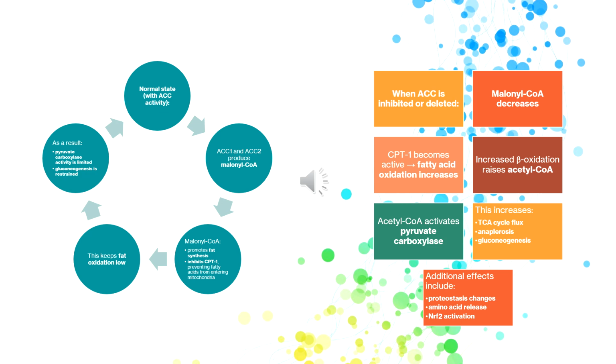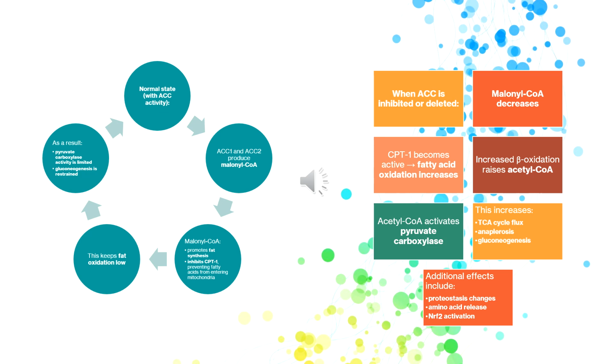Malonyl-CoA is produced by the enzyme acetyl-CoA carboxylase, or ACC. In the liver, malonyl-CoA serves two main functions. First, it acts as a substrate for de novo lipogenesis, the synthesis of fatty acids. Second, it inhibits CPT1, the mitochondrial transporter that allows long-chain fatty acids to enter mitochondria for oxidation.